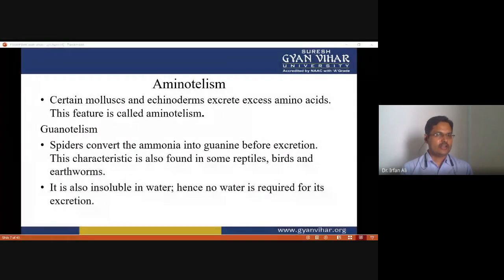And aminotelism: certain mollusks and echinoderms excrete excess amino acids, so this feature is called aminotelism. Then guanotelism: organisms like spiders convert ammonia into guanine before excretion. This characteristic is also found in some reptiles, birds, and earthworms, and guanine is insoluble in water, hence no water is required for its excretion.